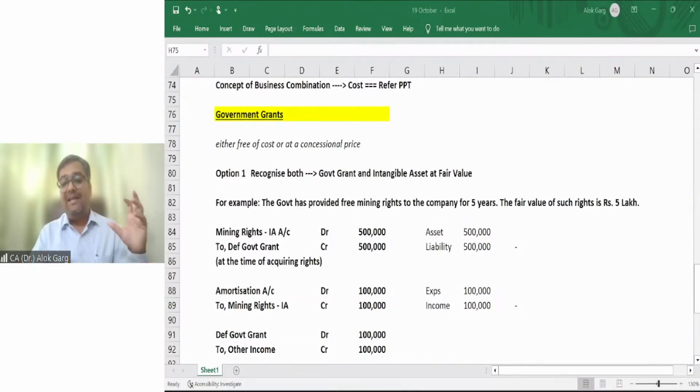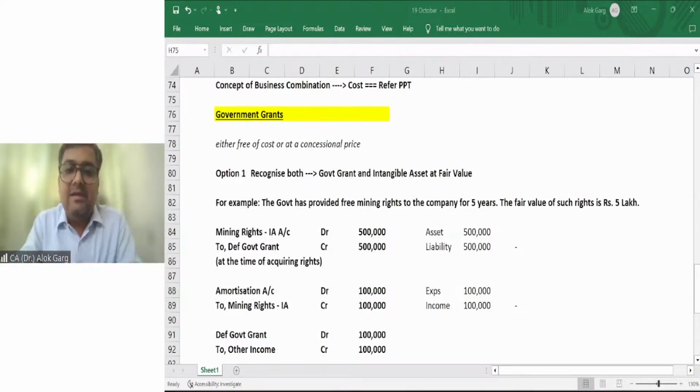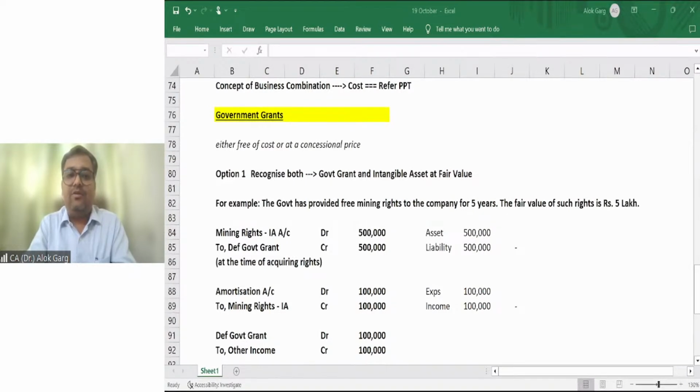Fair value of the asset acquired is equal to your cost of the asset acquired is equal to fair value of the asset given up. Same concept which we have discussed in Ind AS 16, not 38, Ind AS 16. Same concept is there. Is that clear, friends?